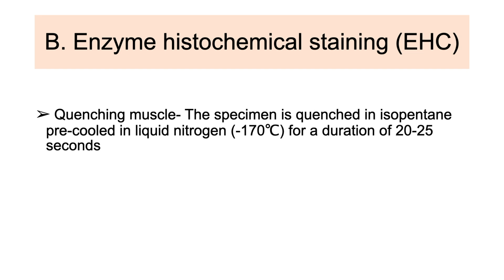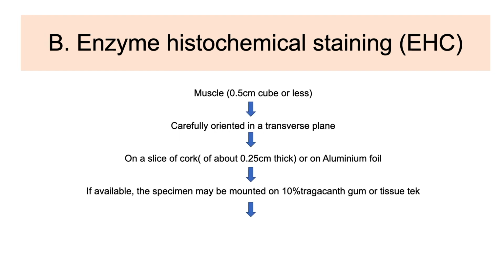For enzyme histochemical staining, the specimen is quenched in isopentane, pre-cooled in liquid nitrogen, for a duration of 20 to 25 seconds. For this purpose, a specimen of muscle approximately 0.5 cm cube or less is carefully oriented in a transverse plane on a slice of cork of about 0.25 cm thick or on an aluminium foil.